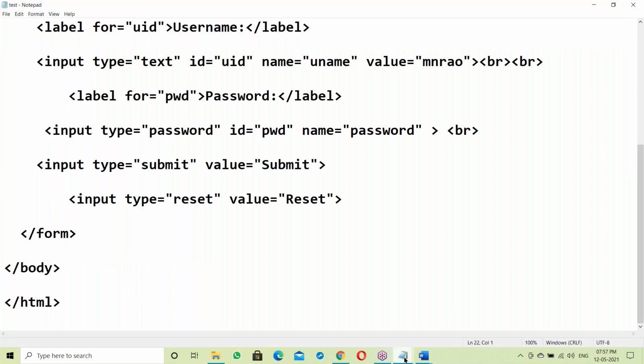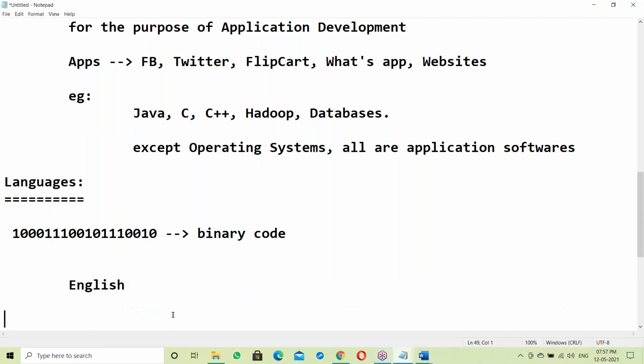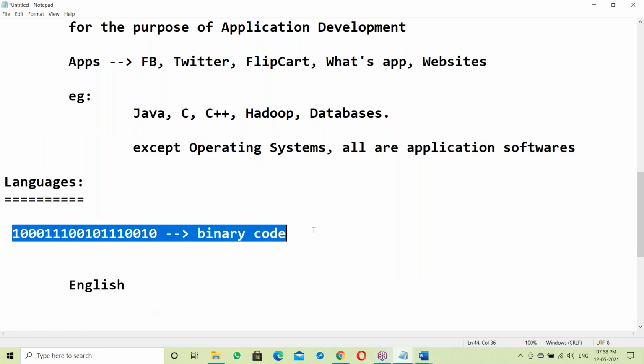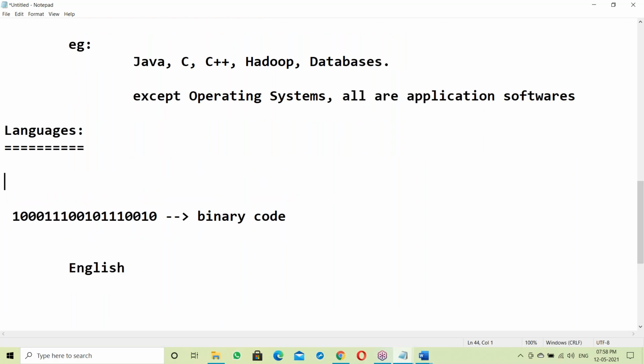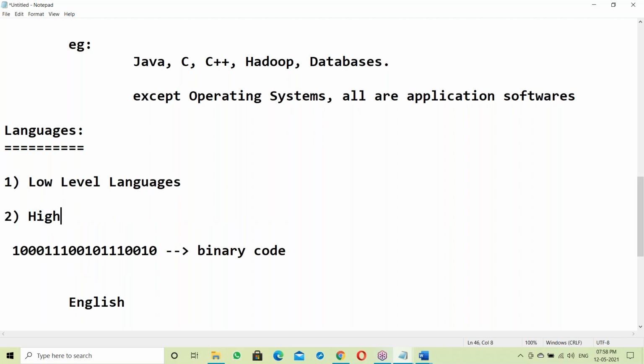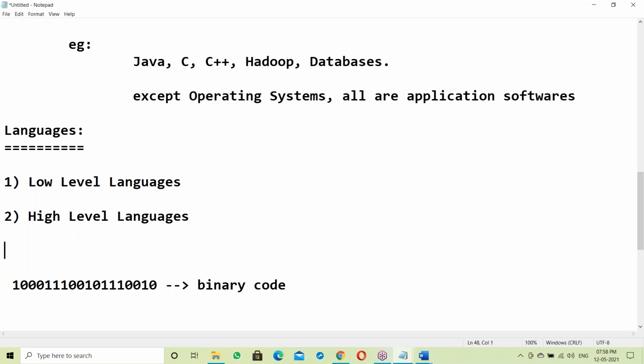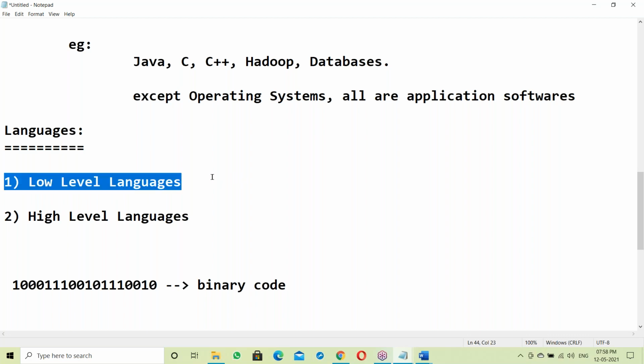Next, you can see binary code is a system-understandable language, called a low level language. In software, languages are basically in two categories. First one, low level languages. Second one, high level languages. Low level and high level languages.